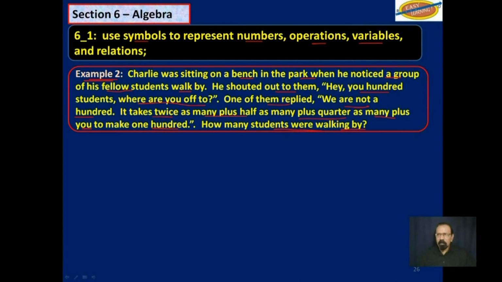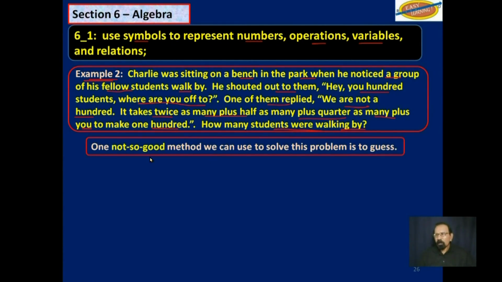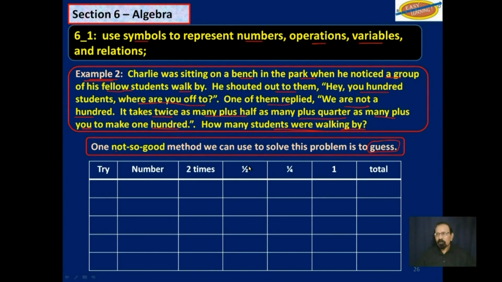Okay, this is not as difficult as it seems. First of all, we can guess. This is not a very good method, but we can guess it and get the answer. But it will take longer and it will not be systematic. But we can guess. So first of all, let's try 20.